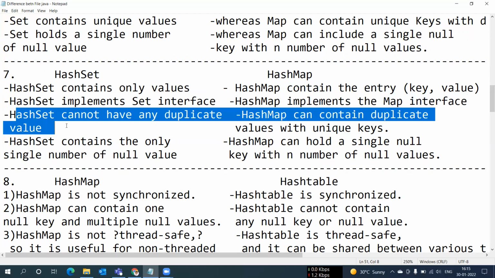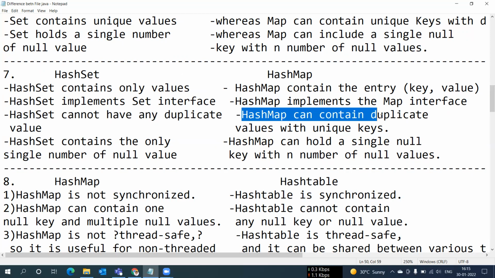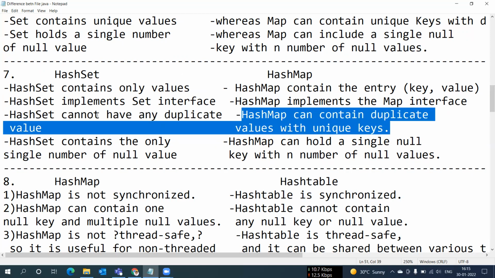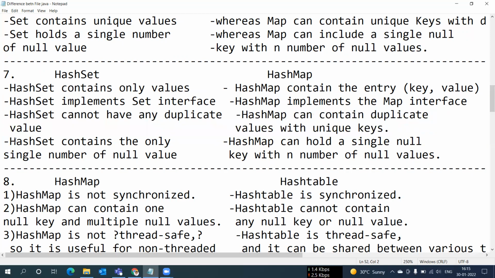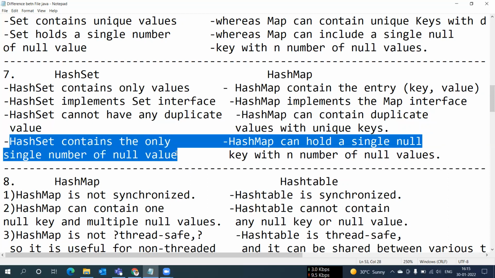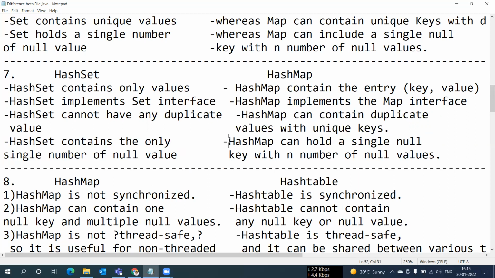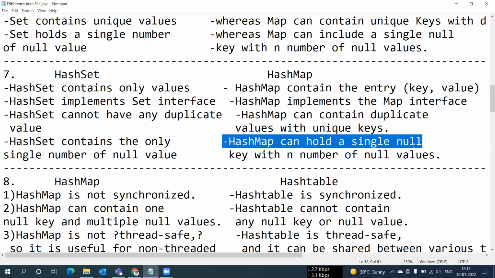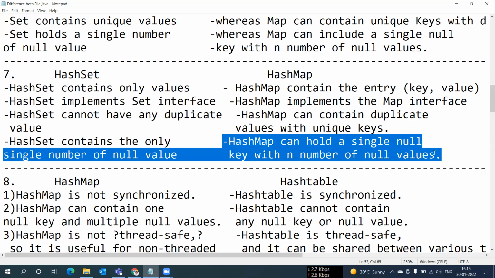HashSet cannot have any duplicate values, and HashMap can contain duplicate values with unique keys. HashSet contains only a single null value, and HashMap can hold a single null key with any number of null values.